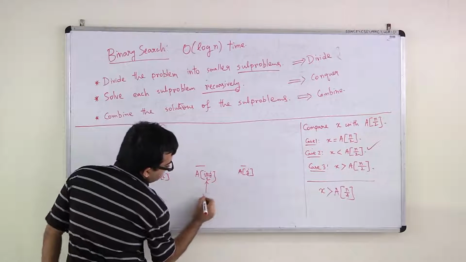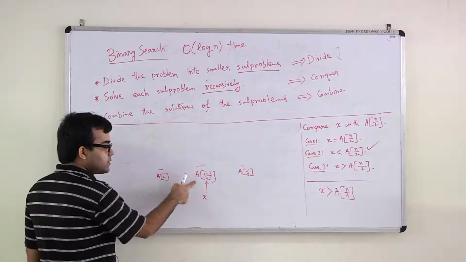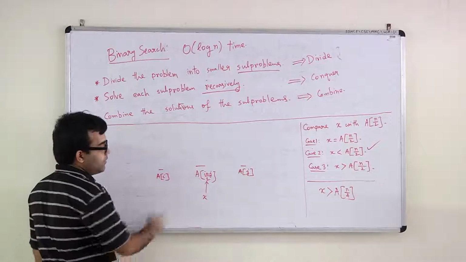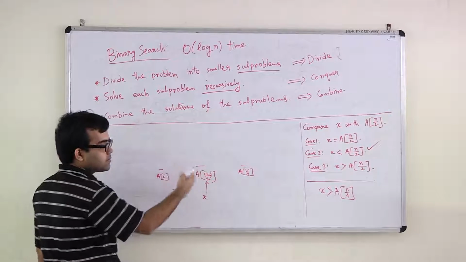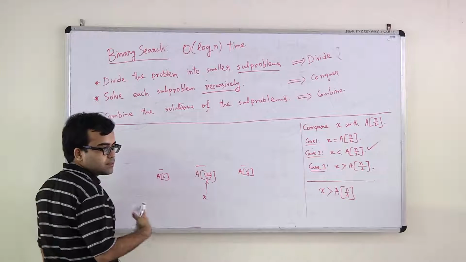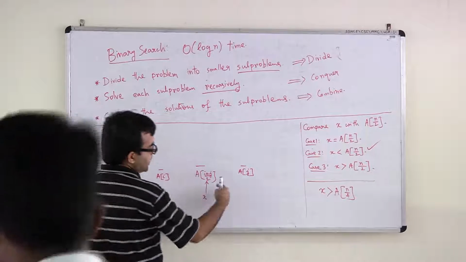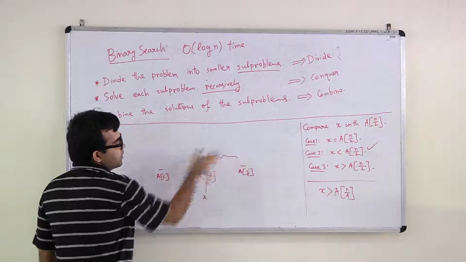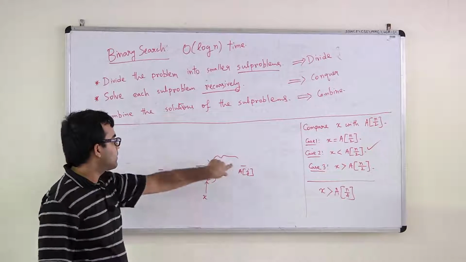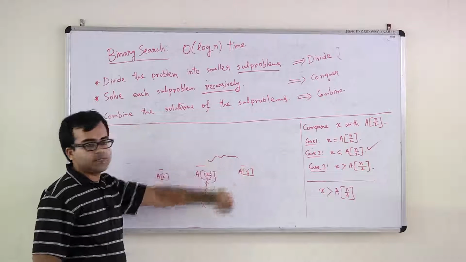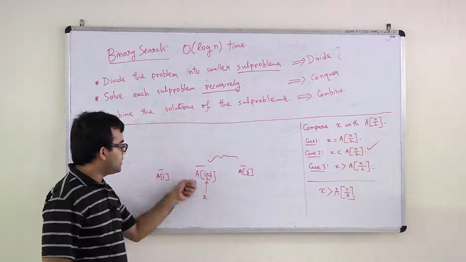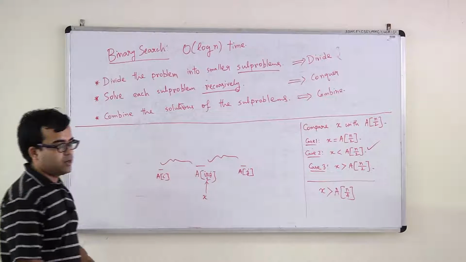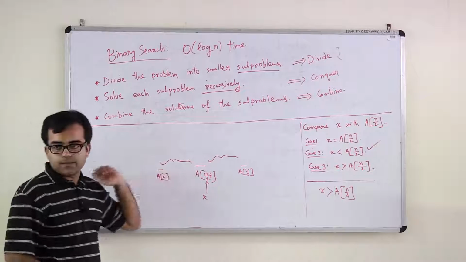You check if x is equal to this element, greater than this element or less than this element. If x is equal to this element, you return yes, you have found x in this array. If x is greater than this element, then in the next iteration, you just start with the smaller subarray from (i+j)/2 to j. And if x is less than this element, in the next iteration, you start from the smaller part of the array, from i to (i+j)/2.